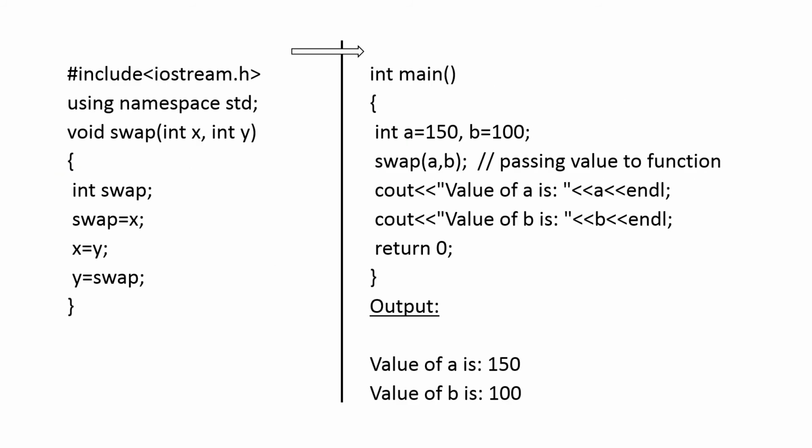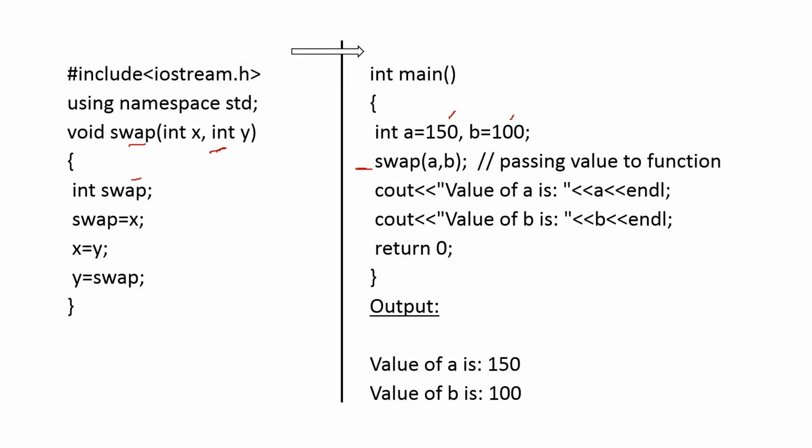Here is an example of call by value. This is the main section, and here A is equal to 150 and B is equal to 100. This is a function call, swap(A, B). When this statement is executed, the control will come to the function named swap, and here the parameters are x and y.